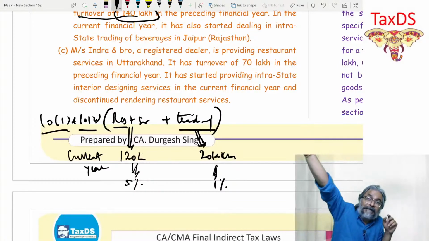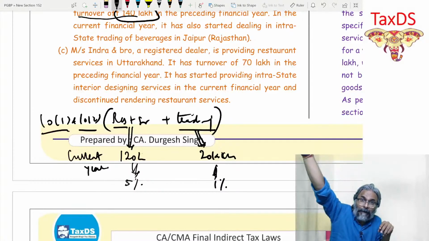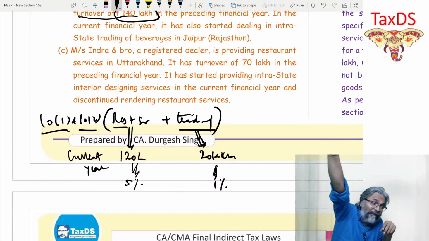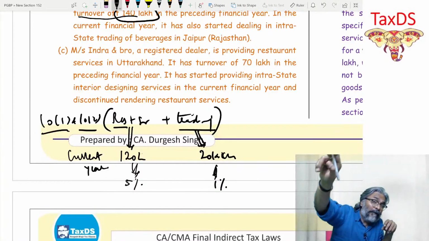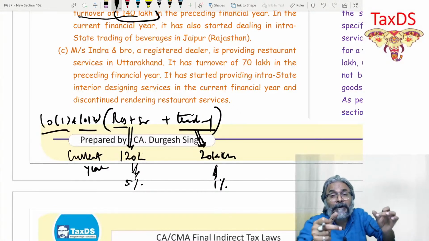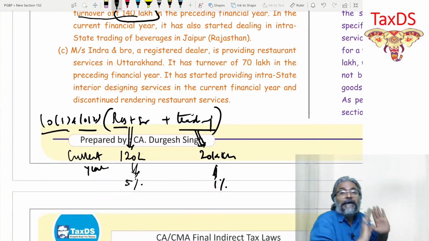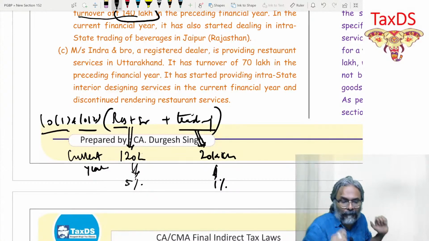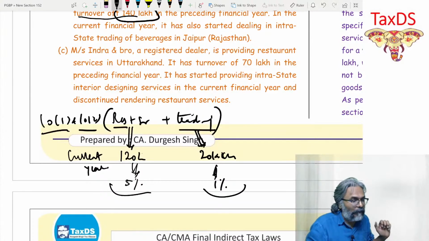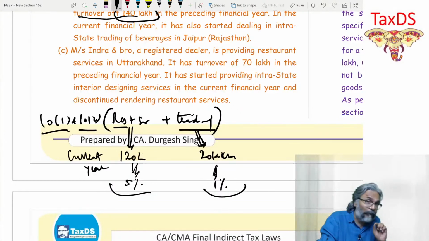But for Geeta and Sons, because it is 10(2)(a) for her in that previous question number 5D, therefore the entire turnover will be under 10(2)(a) and the rate would be at 6% for the entire turnover. Is that point clear to all of you? So be careful on this particular observation, and don't make the mistake in the examination.